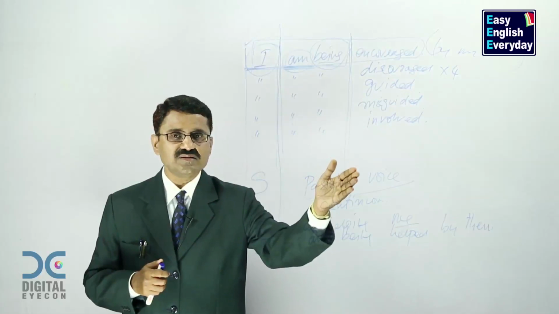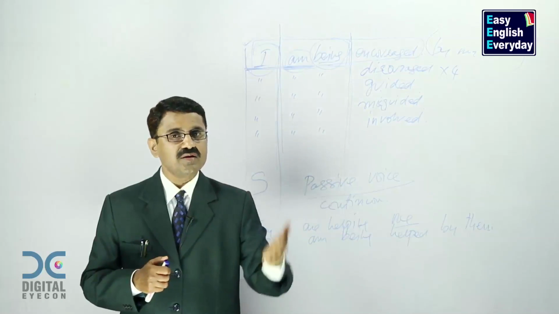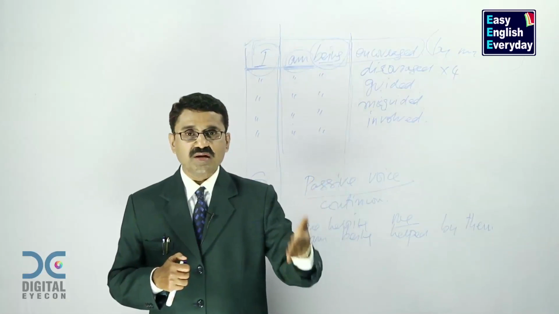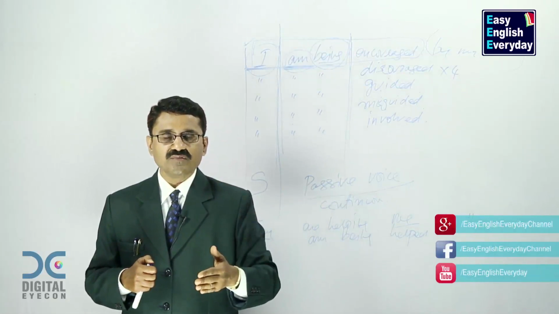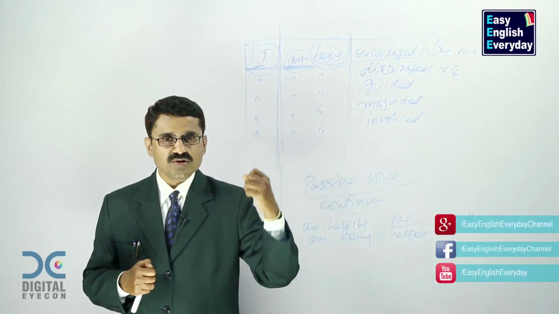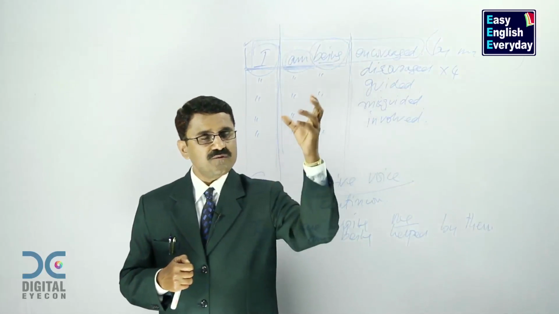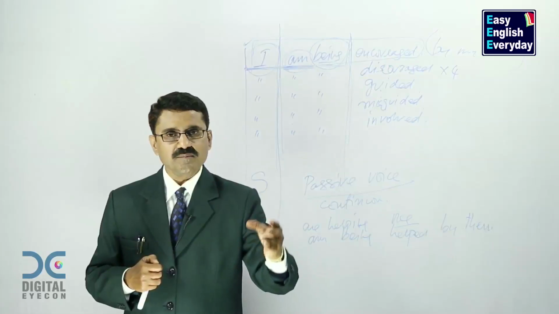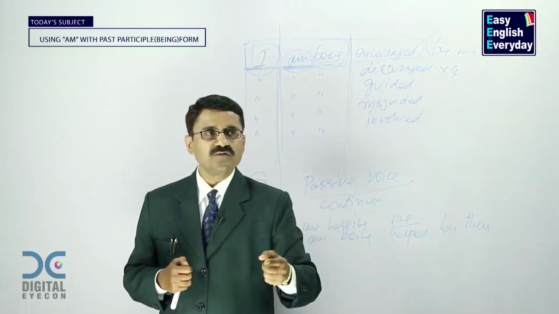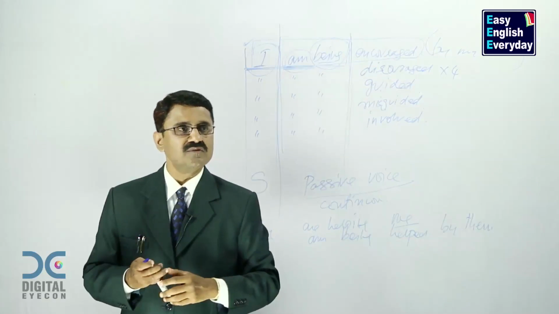I am being misguided. I am not being misguided. Am I being misguided? Am I not being misguided? I am being involved. I am not being involved. Am I being involved? Am I not being involved? It takes time. It needs a lot of energy, but hard work never goes waste. So if you make sentences like this in stage 1, and if you practice 4 variations for every sentence, you will get a wonderful practice and your tongue is perfectly trained to speak sentences of this category.